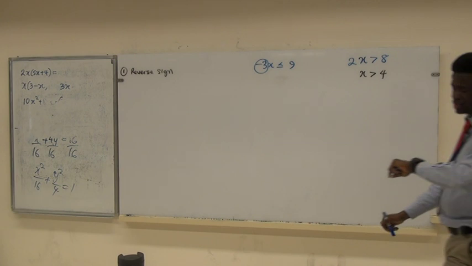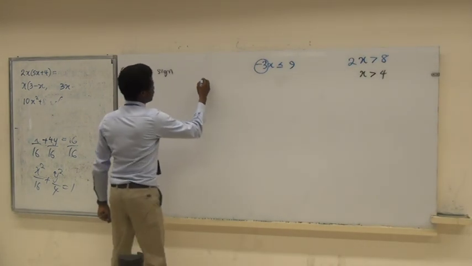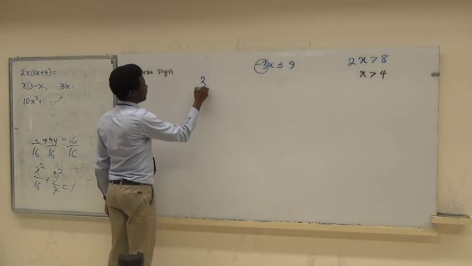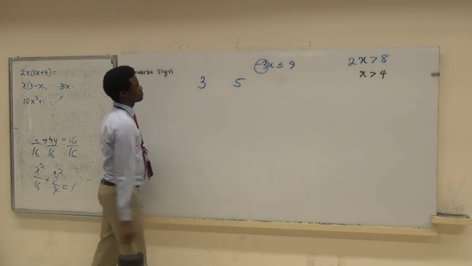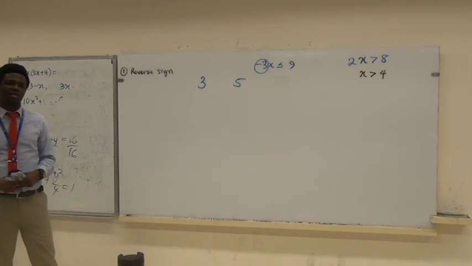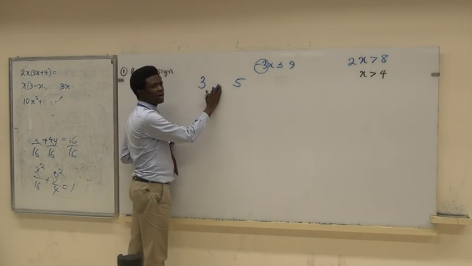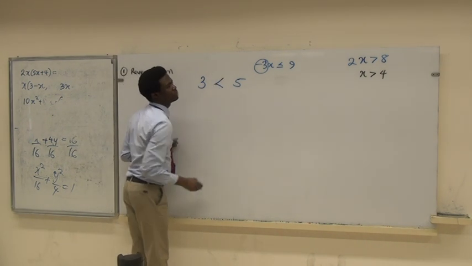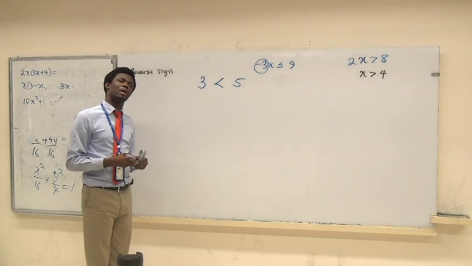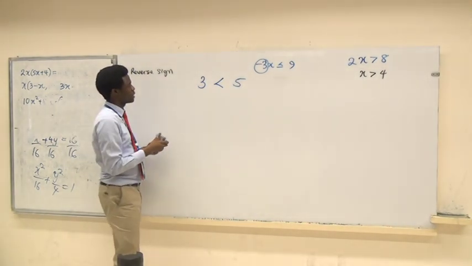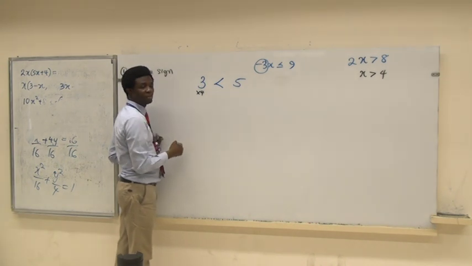Okay, so this is the reason we reverse. Look at these two numbers, 3 and 5. What do I put in between, greater or less? Less. Let's see what happens if I multiply by a positive number. Let's multiply by 4, for example.